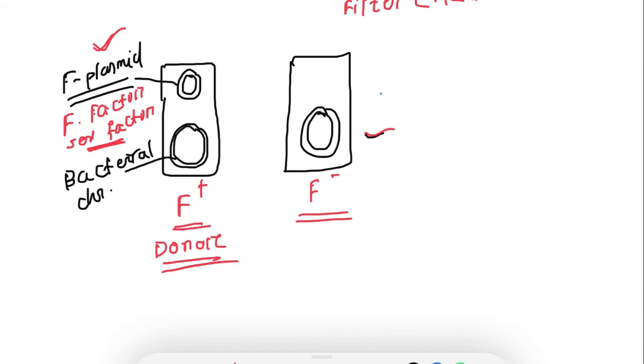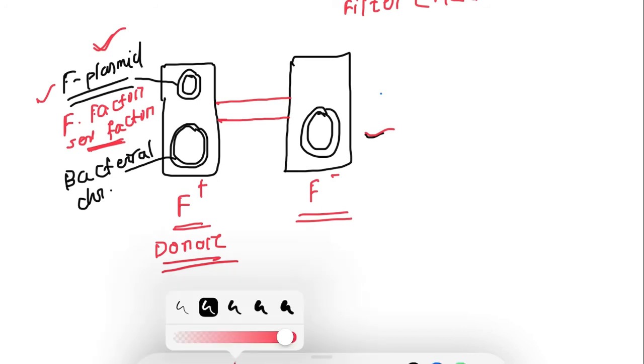During the conjugation, these two bacteria will be joined, or will make physical contact with each other, by a conjugation tube, and this conjugation tube is formed by the F factor. First there will be a nick in the F plasmid.